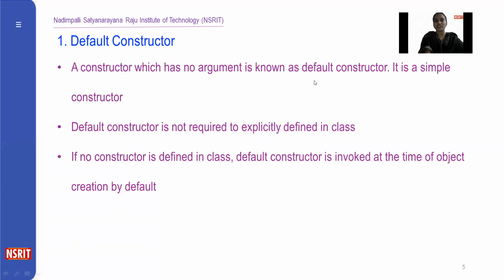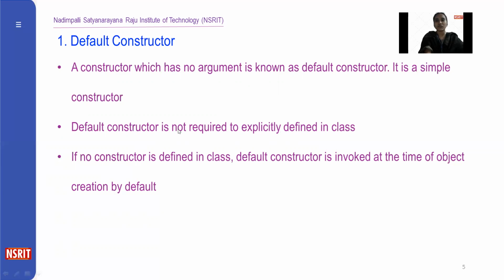A default constructor is not required to be explicitly defined within the class. If no constructor is defined within the class, the default constructor is automatically invoked every time at the time of object creation.